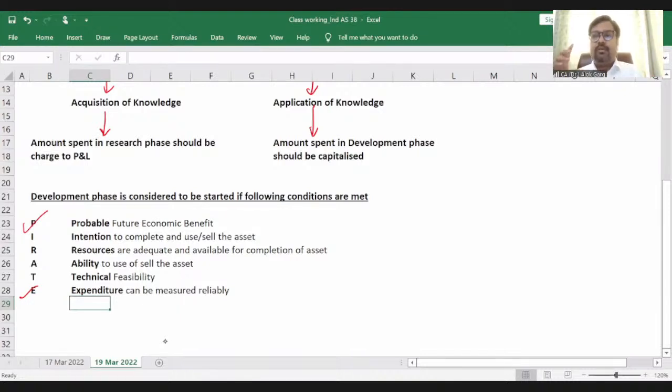And apart from these 2 criteria, what other criteria are there? Technical feasibility should be there, intention should be there, ability should be there, and resources should be there, right? The project should be feasible. You have an intention, you have an ability, but you don't have the resources, so how can you complete that? If these conditions are satisfied, then you can say that the development phase has started, and from the development phase, you have to capitalize this cost.